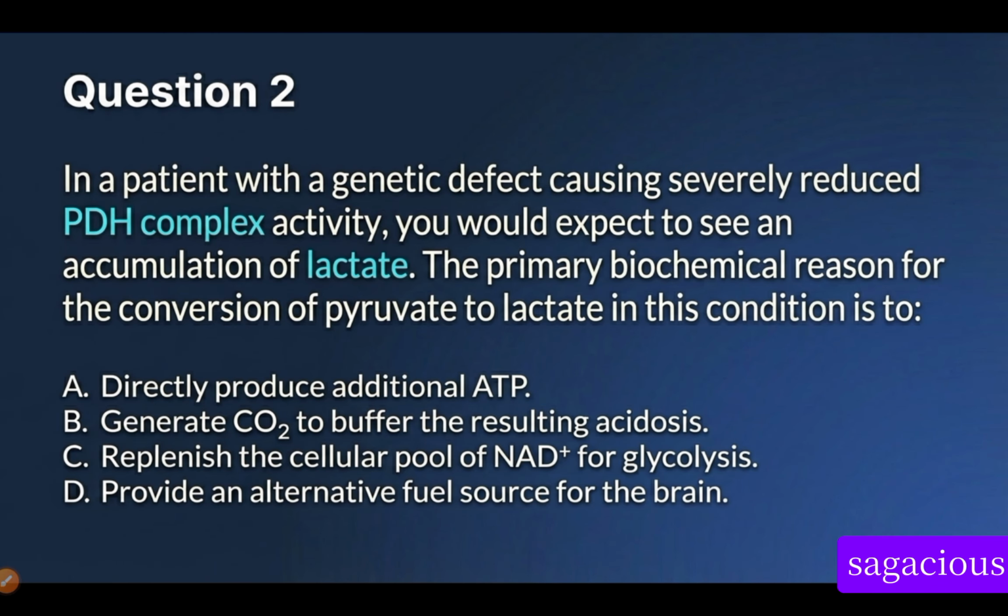Here's the second question for you. In a patient with a genetic defect causing severely reduced pyruvate dehydrogenase complex activity, you would expect to see an accumulation of lactate. The primary biochemical reason for the conversion of pyruvate to lactate in this condition is to what? A, directly produce additional ATP. B, generate carbon dioxide to buffer the resulting acidosis. No, B is completely out of the way. B is not even close to the option.